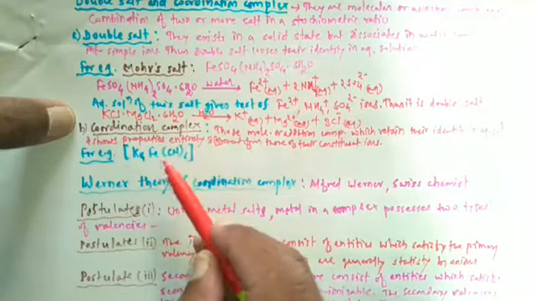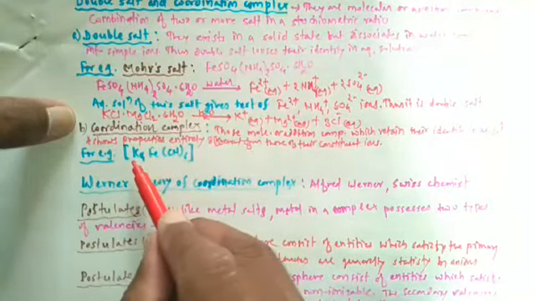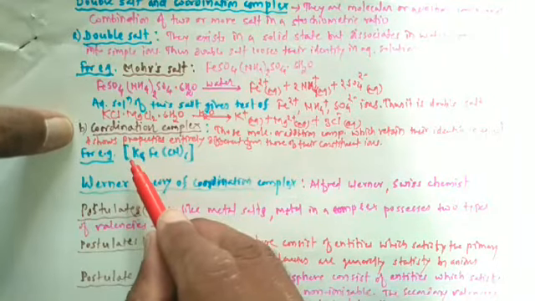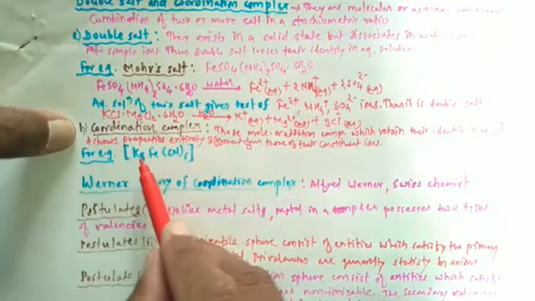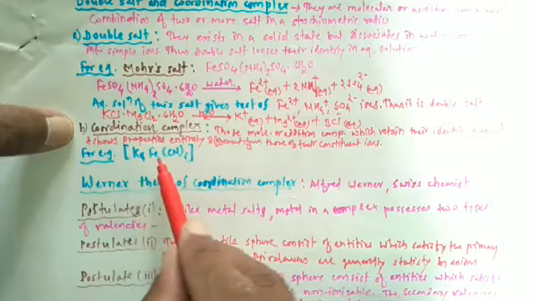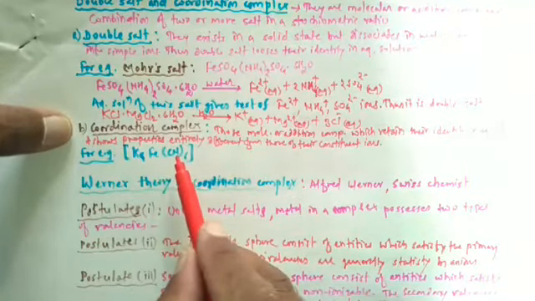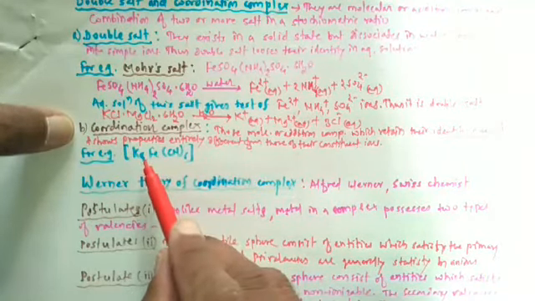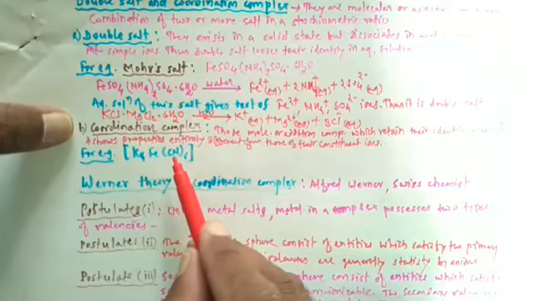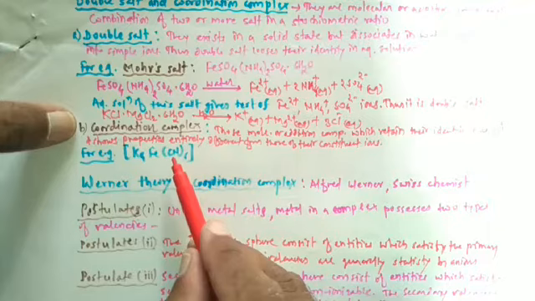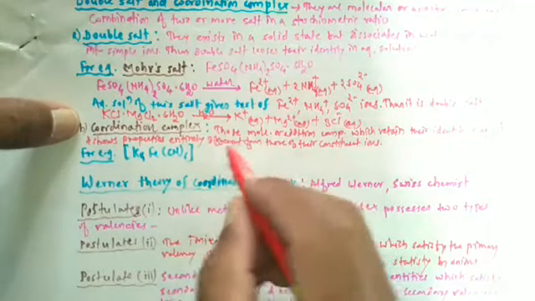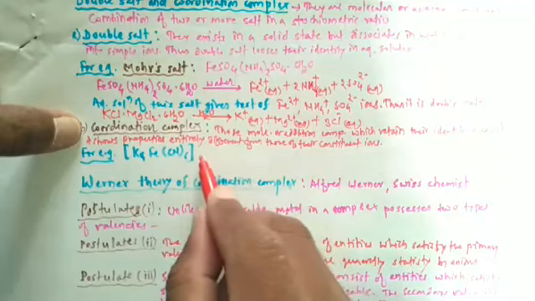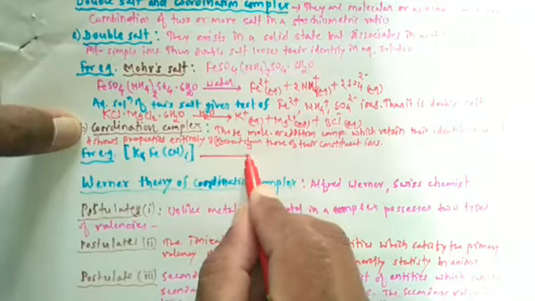Let's take one example. Consider the complex potassium ferrocyanide, having the chemical composition K4[Fe(CN)6]. It is a coordination complex and it dissociates as complex ion and counter ion.